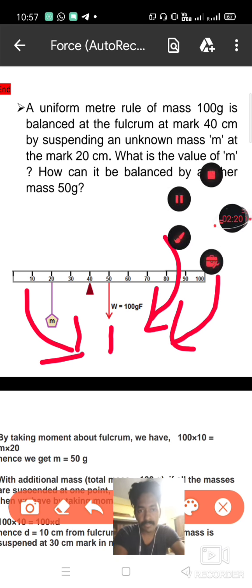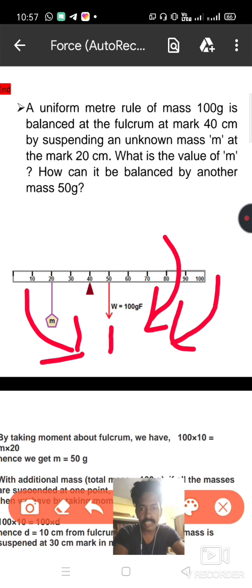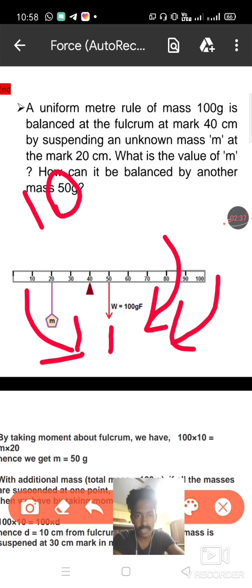The scale is balanced at 40 centimeter, but the actual center of the scale was at 50 centimeter. So the distance is 10 centimeter, and the mass of the scale is given as 100 gram.